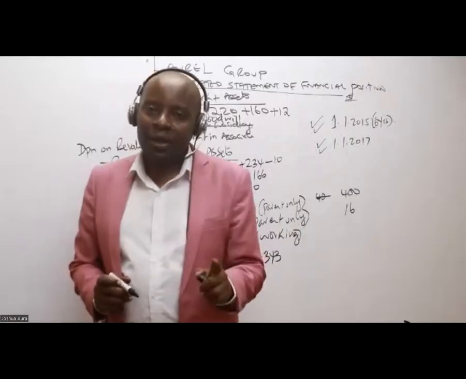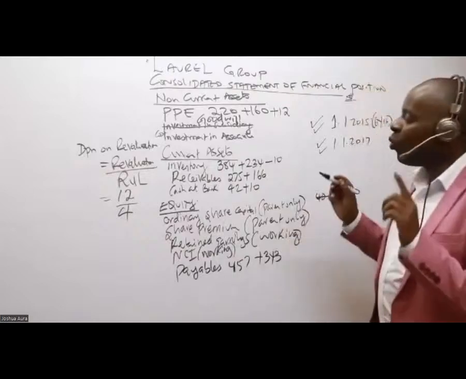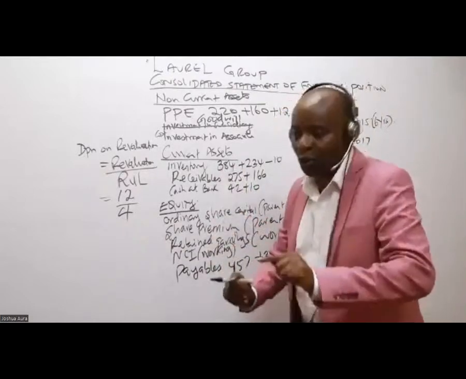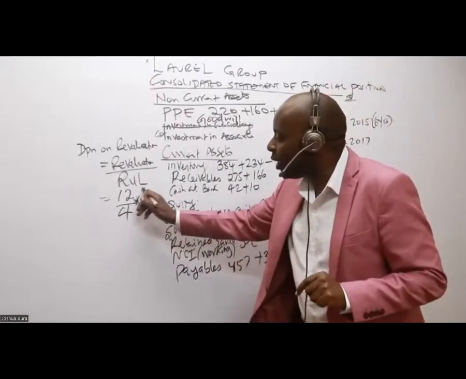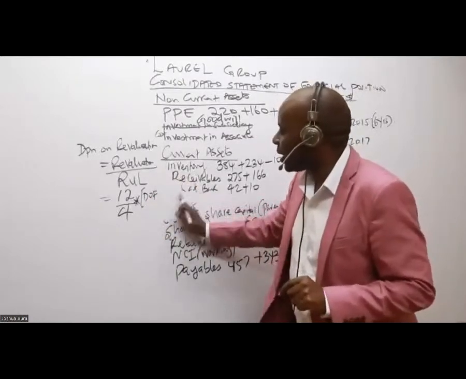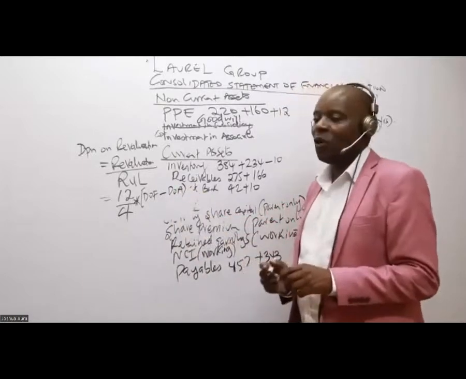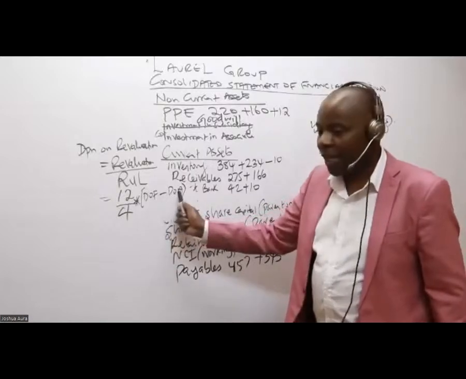And then, ladies and gentlemen, remember, we want what we call cumulative depreciation. So we must multiply this with the DOF minus the DOA. We must get the time period here.